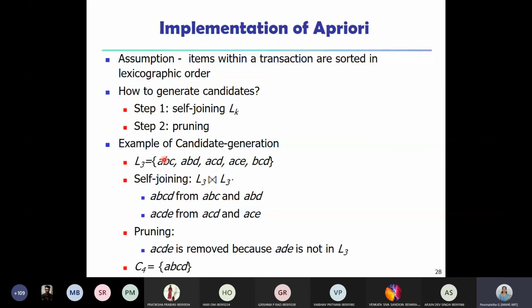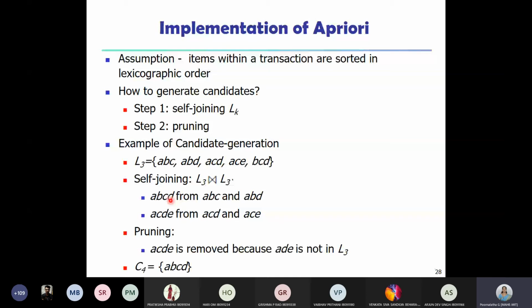Only then is it possible for us to combine them and generate an item set. So in this case, AB is equal to AB. The last one here is C and here it is D, and C is less than D, right? So we can form a new candidate A, B, C, D. So we are using ABC and ABD to find a new candidate of size 4, ABCD. Is this clear?